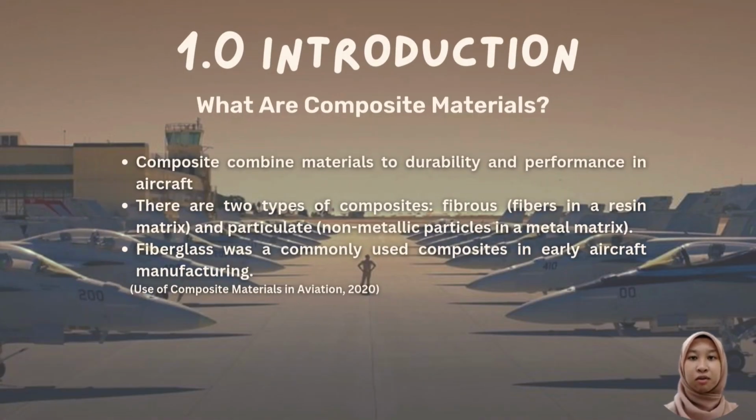What are composite materials? Composites are a combination of materials that, when put together, don't compromise each other's quality or integrity. Instead, they enhance one another, providing structural advantages that improve the durability and performance of aircraft.